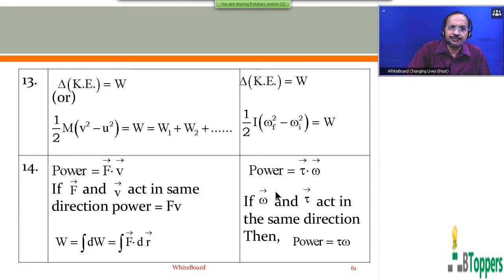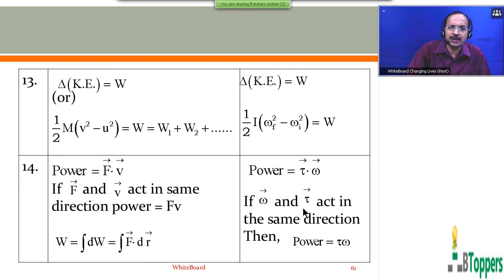In a similar way, for a rigid body in pure rotational motion, if tau bar is the torque applied on the body by an agent which rotates the body with angular velocity omega bar about the fixed axis, the power delivered by the agent which applies the torque can be written as tau bar dot omega bar.